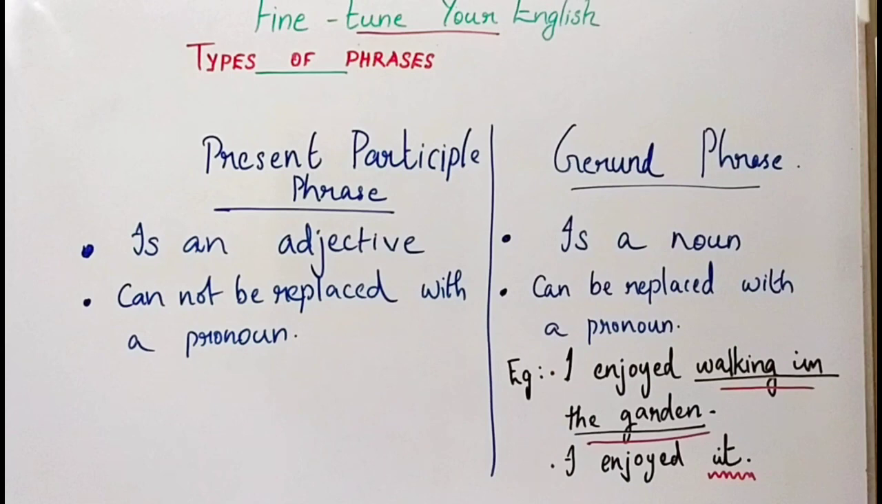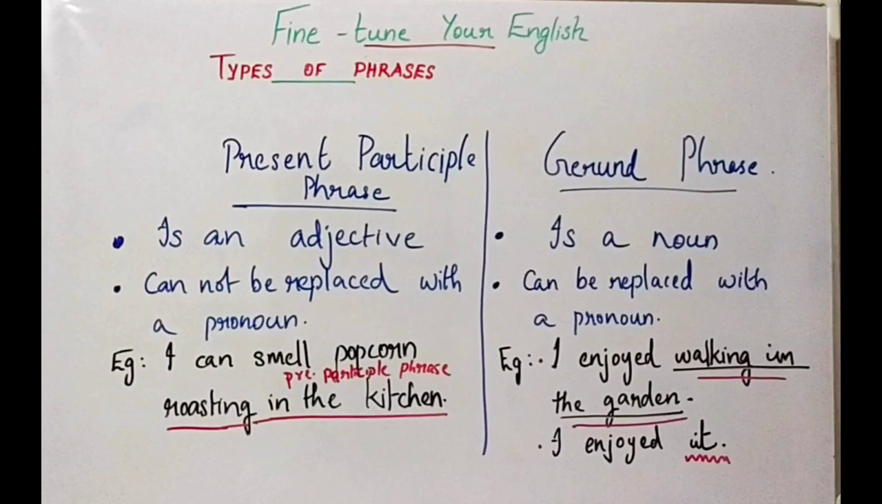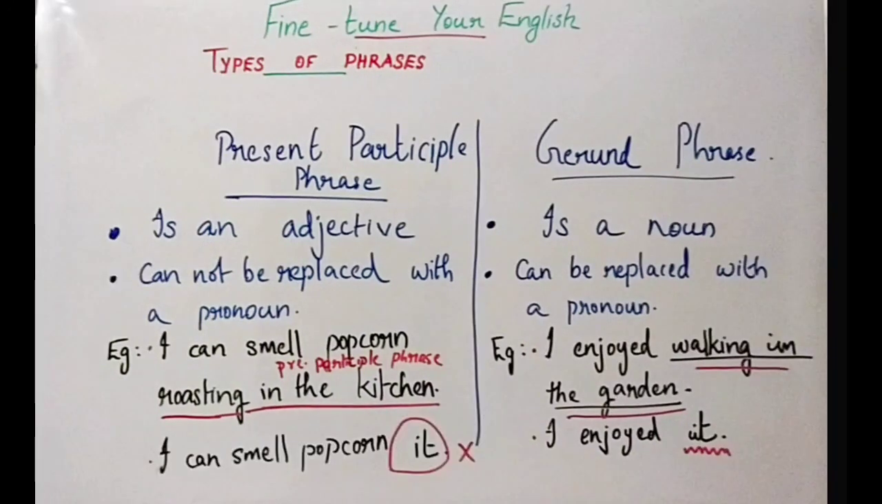Then take the case of a present participle phrase. I can smell popcorn roasting in the kitchen. There, roasting in the kitchen is a present participle phrase. I am going to replace it with the pronoun it. I can smell popcorn it. Surely the sentence is wrong. It does not make any sense. So, it is understood that a present participle phrase cannot be replaced with a pronoun.